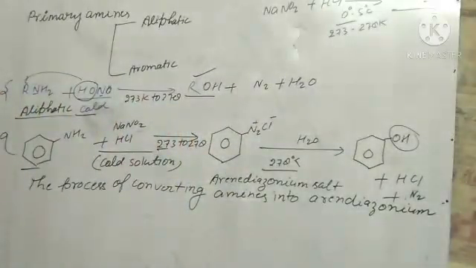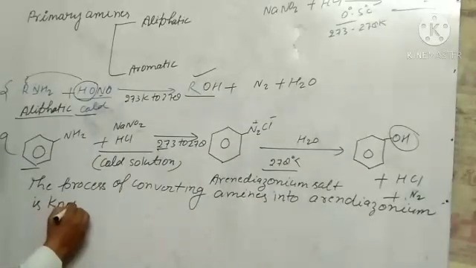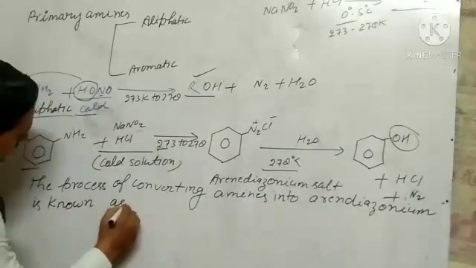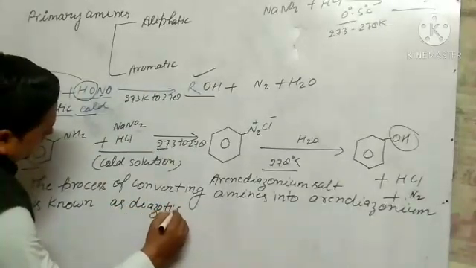The process of converting amines into diazonium is known as diazotization.